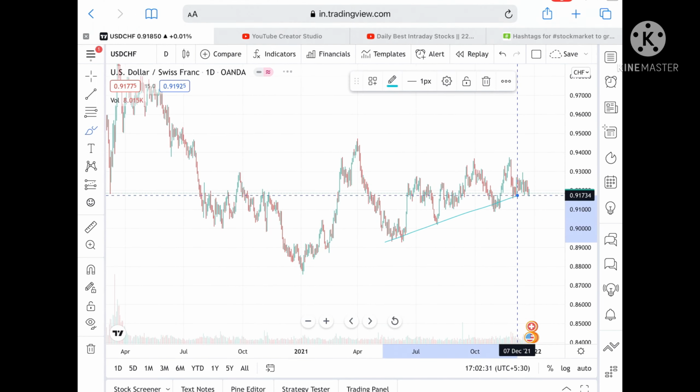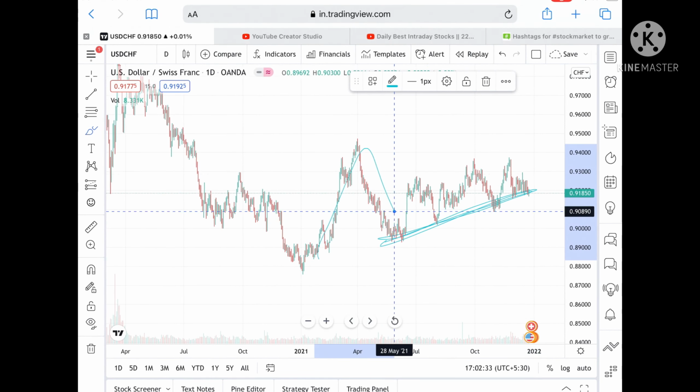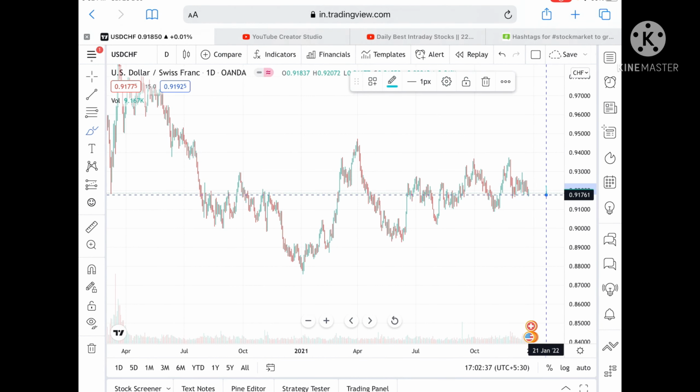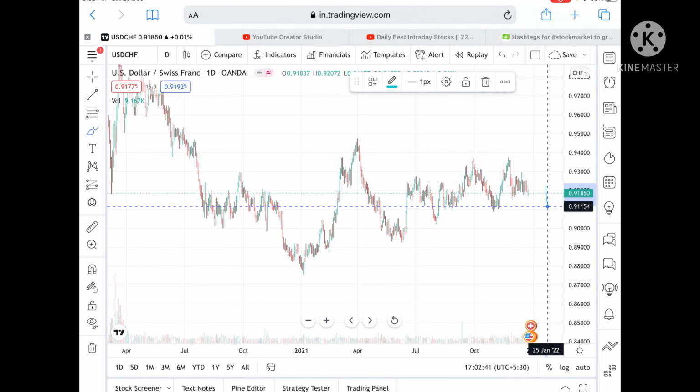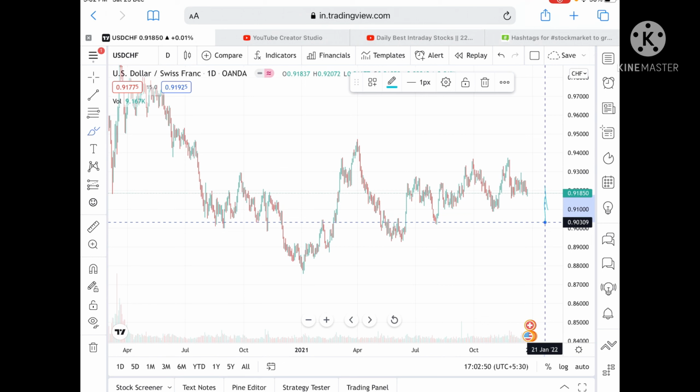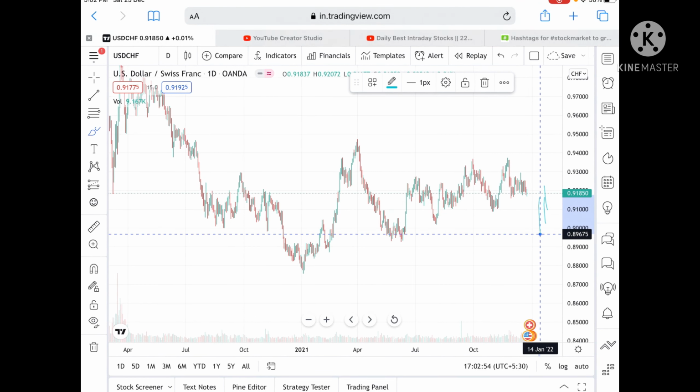If we talk about USD CHF, see, USD CHF is making a pattern on the upside. So what we can see, if this pattern breaks downside, then only we can see it can fall further. Okay, if it goes below a level of 0.91682, then only we can see it can go and touch a level of 0.91074, and from there we can see it can touch a level of 0.90837. Okay, and from there it can go and touch a level of 0.90256. Okay, and from there we can see a level of 0.89675.